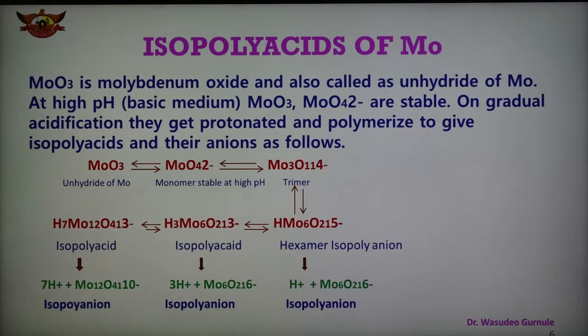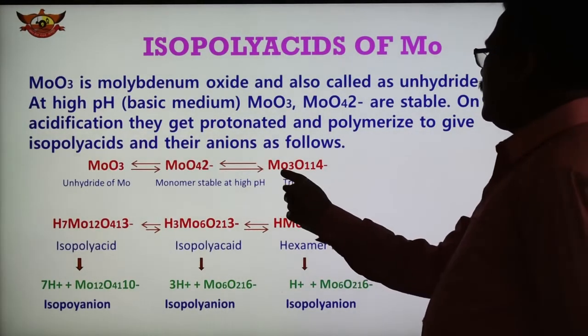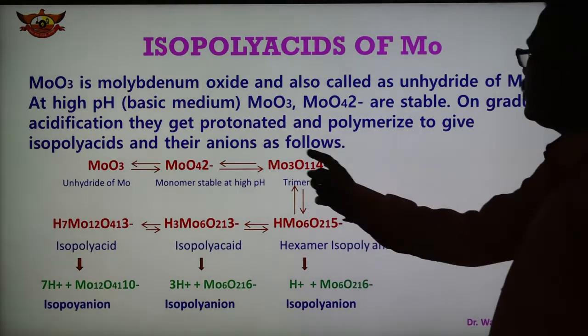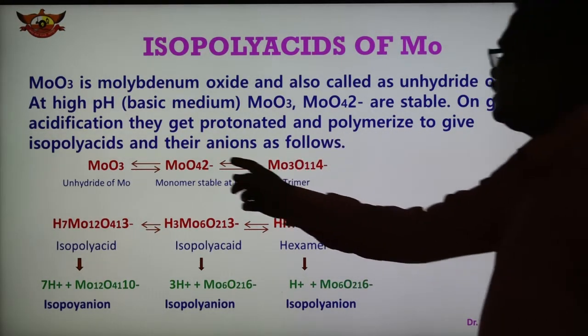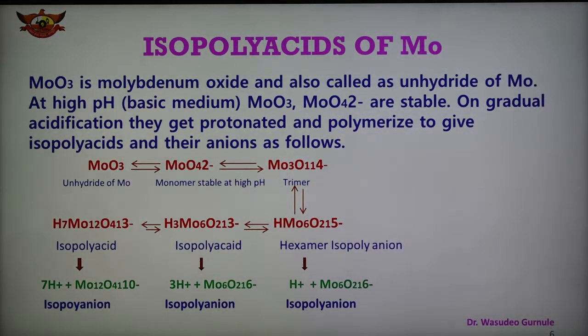So it is stable, and after that we get the trimer of this compound. The trimer is Mo3O11 4-. Three molecules combine; this is the monomer, and from this it undergoes polymerization and we get the trimer.